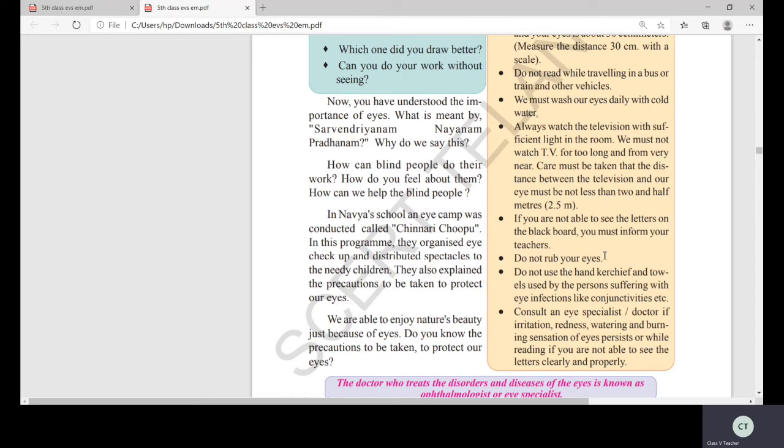Do not rub your eyes. Some children, I'll see, the sixth point, children, do not rub, they will continuously rub their eyes, as they are very delicate. Just you touch your eye, children, how soft and smooth it is. Just you put your finger on your eye, immediately the water will come out. So see, think how sensitive they are, isn't it? Such sensitive eyes, how careful you have to be. So what you have to do, do not rub your eyes. See, you'll play here and there, you don't wash your hands. Immediately what you will do, you'll rub your eyes.